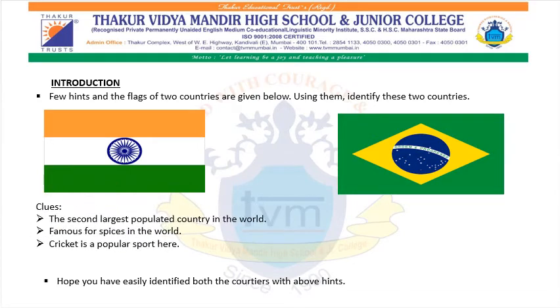The first one, that is the second largest populated country in the world. Famous for spices in the world, cricket is a popular sport here. With the help of these clues, by now you must be knowing which country it is. That is, it is India.